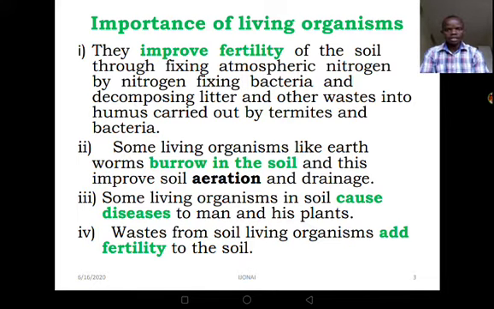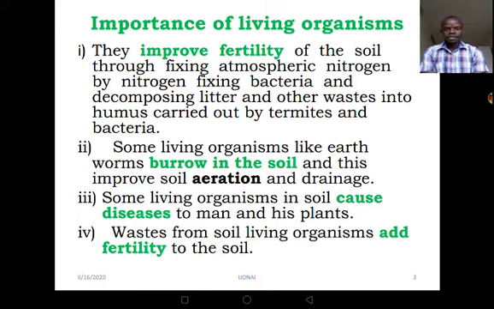Soil living organisms like the earthworms burrow in the soil, and this improves aeration and drainage. They make some tunnels through the soil. By the way, whenever it rains, we usually see these earthworms coming out, and by doing that, these earthworms will be creating some tunnels in the soil, and that will enable the soil to be easily aerated.